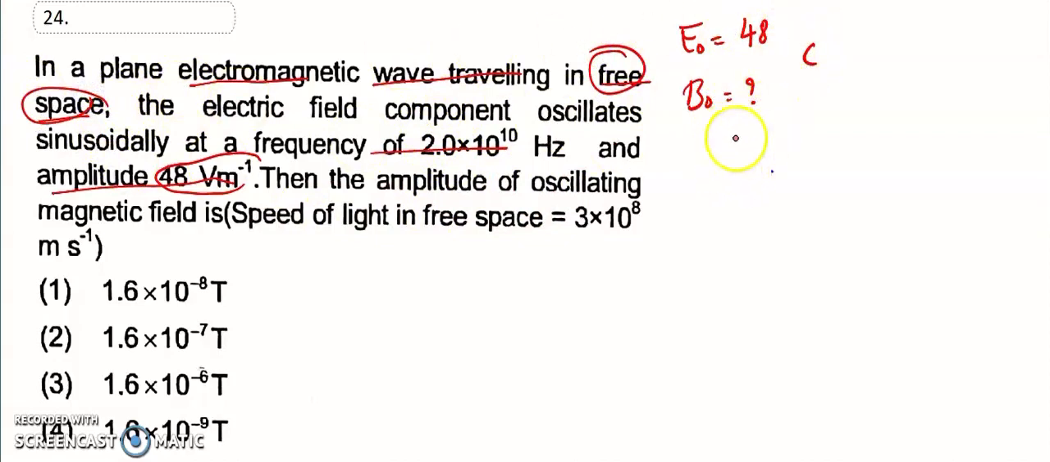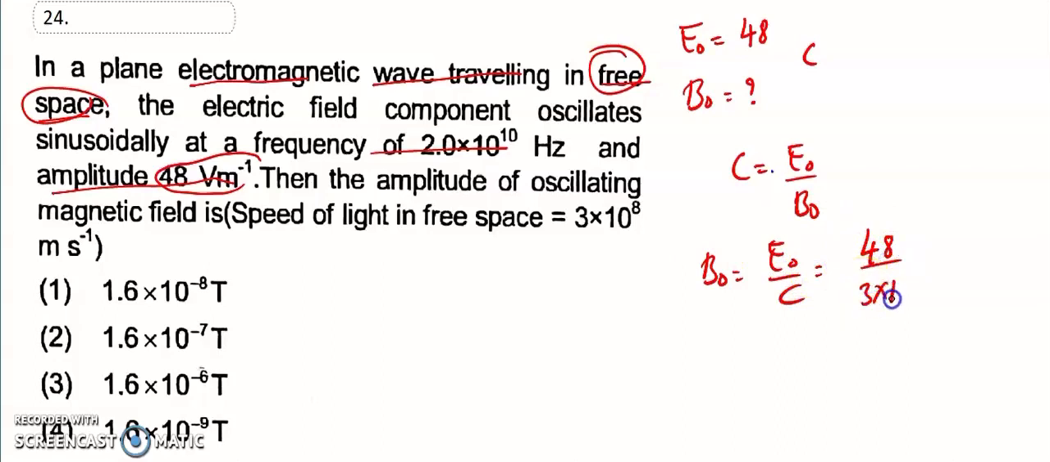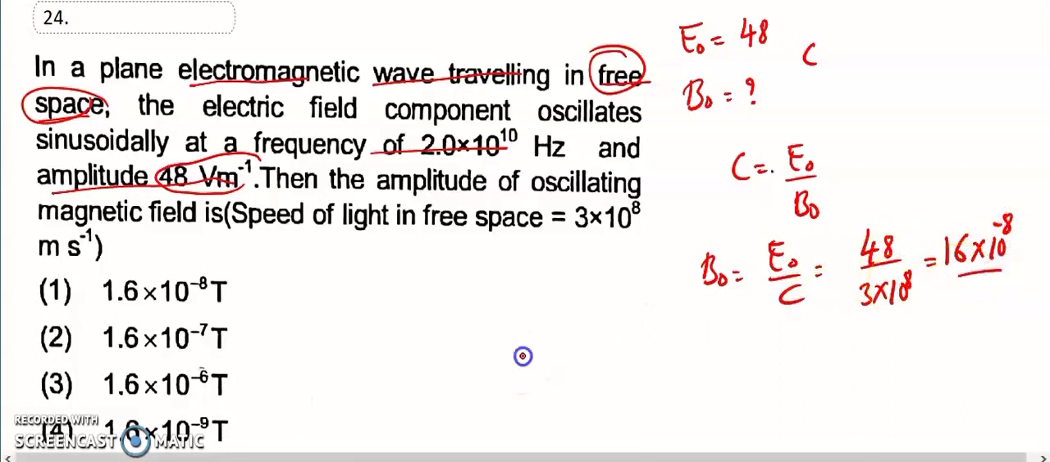What is the relationship between these three? C is equal to E naught divided by B naught. So B naught is equal to E naught divided by C, that is 48 divided by 3 into 10 to the power of 8. That is equal to 16 into 10 to the power of minus 8, so 1.6 into 10 to the power of minus 7. That is the second option, the right answer for the 24th question.